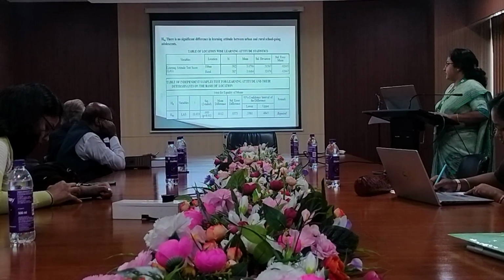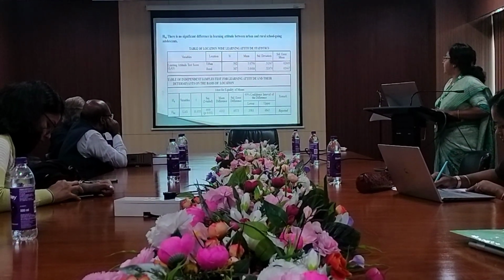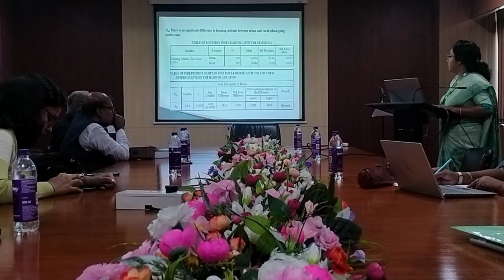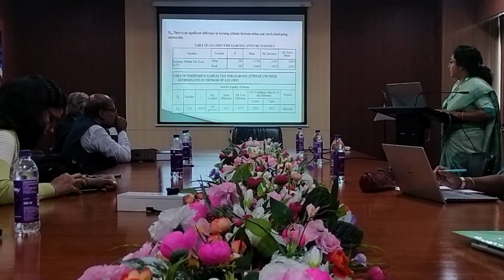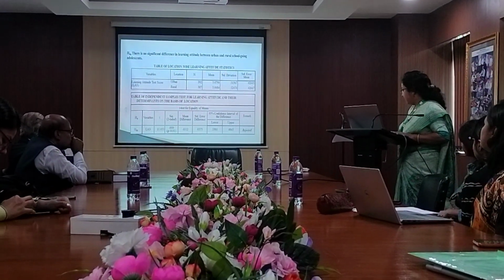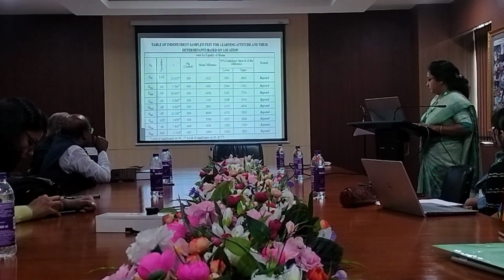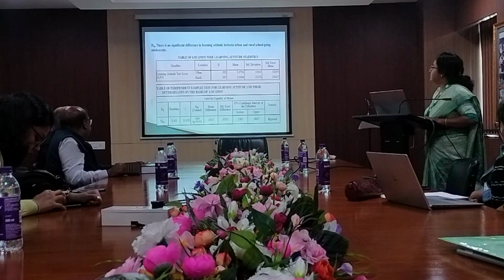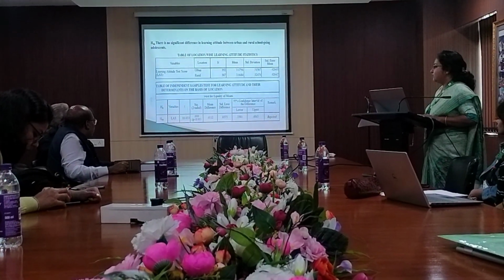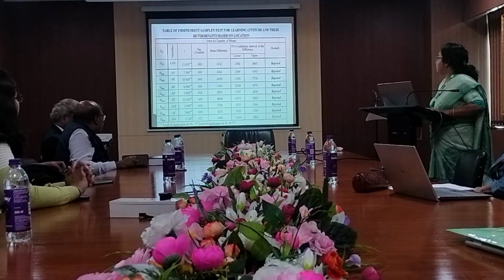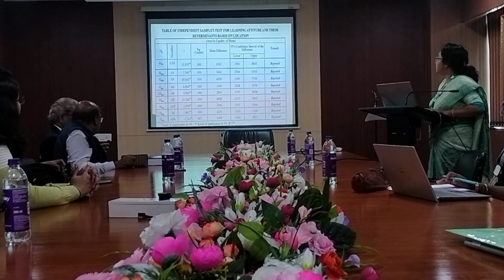Hypothesis 6: there is no significant difference in learning attitude between urban and rural school-going adolescents. The p-value is 0.000, which is less than the 0.01 level of significance, so this hypothesis is also rejected. So the finding is that there is a significant difference in learning attitude between urban and rural school-going adolescents. Next, this is the table of learning attitude with the determinants based on location.